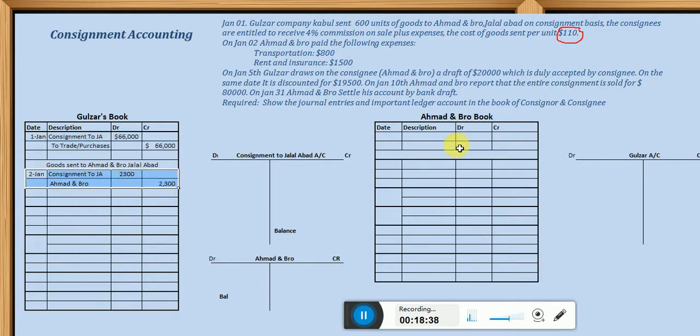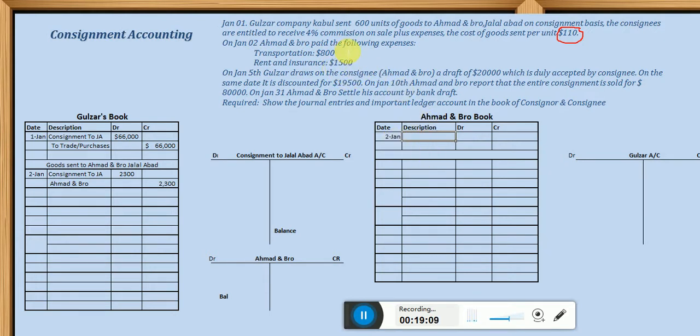Why? Because he has incurred some expenses, so some accounts of Ahmad and Bro are affected directly here. Whenever Ahmad and Bro's accounts are affected, he should record that transaction. Otherwise, if none of his accounts are affected, that transaction is not recorded. So that is why, on January 2, Ahmad and Bro is also debiting how much?